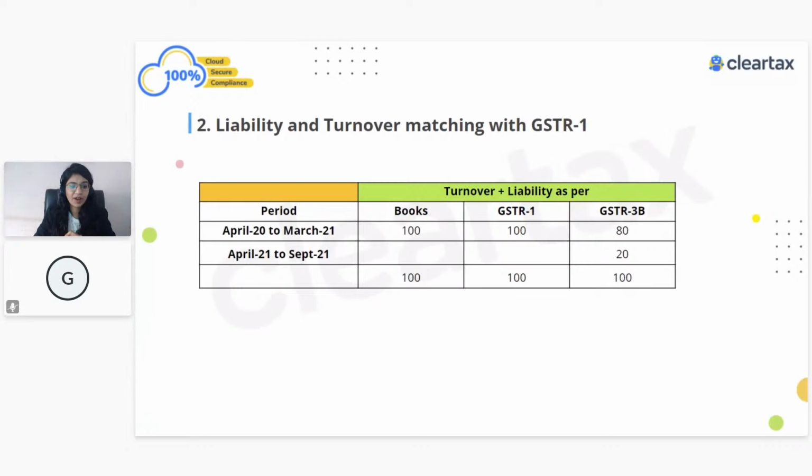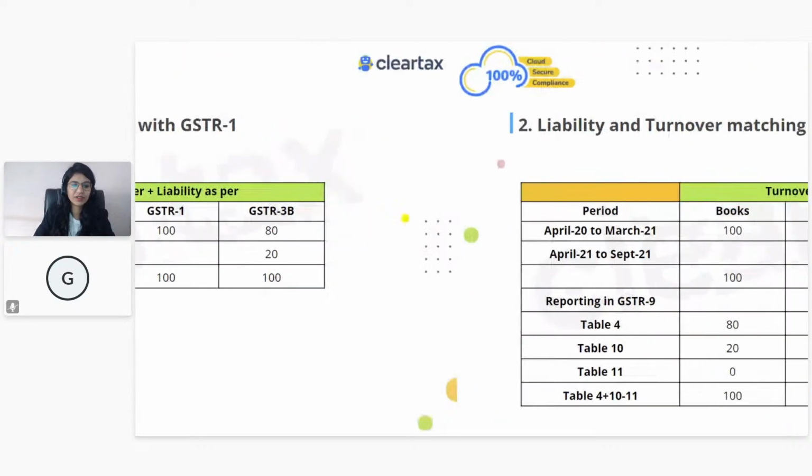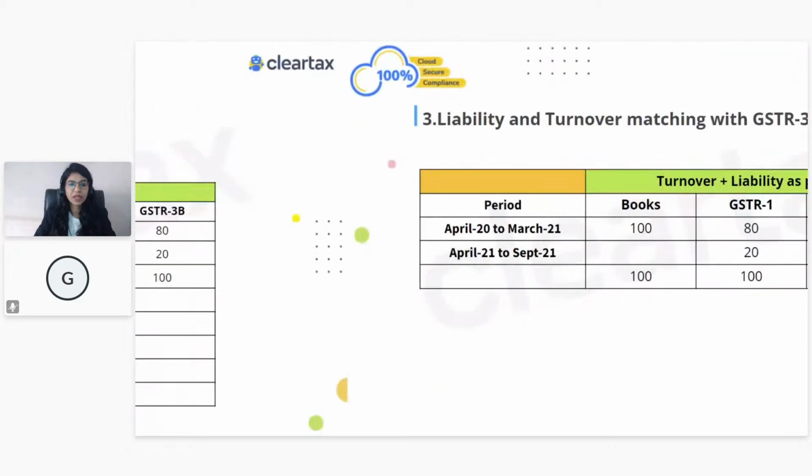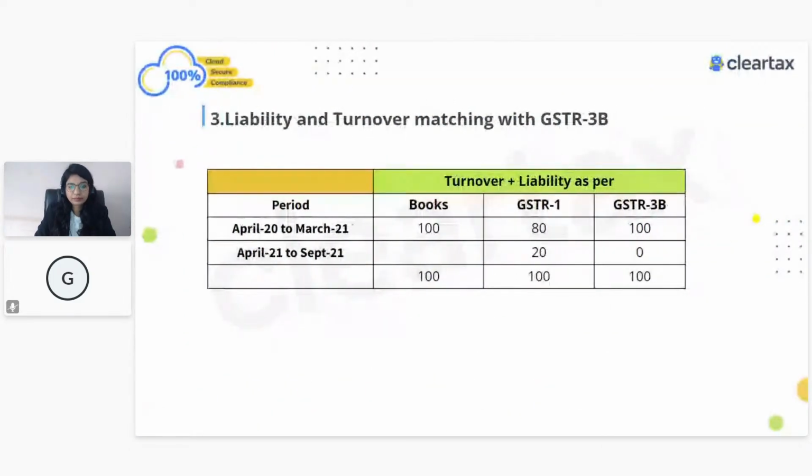And I think most of you have answered it correctly. So this shows that you understood it perfectly. So let's go to the next thing. This is what we have to show: table 4 just show 80, and table 10 just show 20 rupees. Right? Let's talk about the third one.